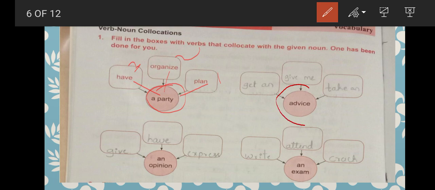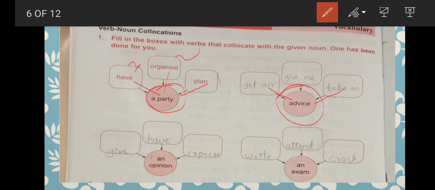The word they have given is advice. What is the meaning of advice? We take the advice from the doctors, lawyers, parents, teachers. Advice, salahegalu. We take opinion or advice from our parents before doing something. So let us take an advice. Let us get an advice. Let us give me an advice. We will ask permission or we will ask some others. Please give me an advice.